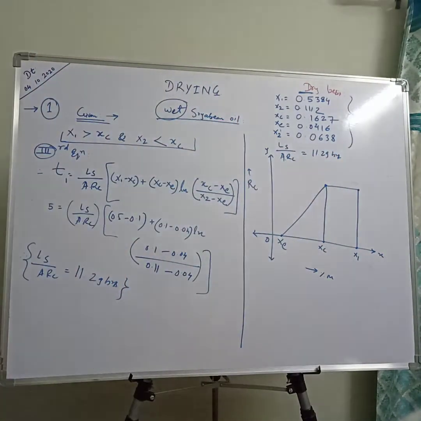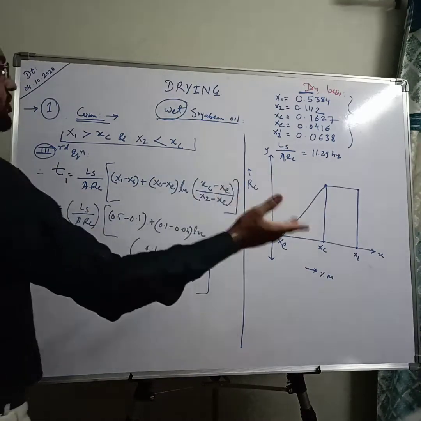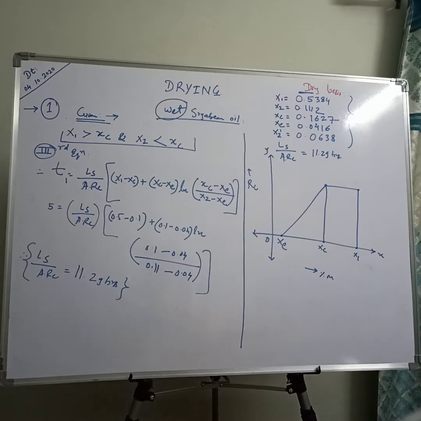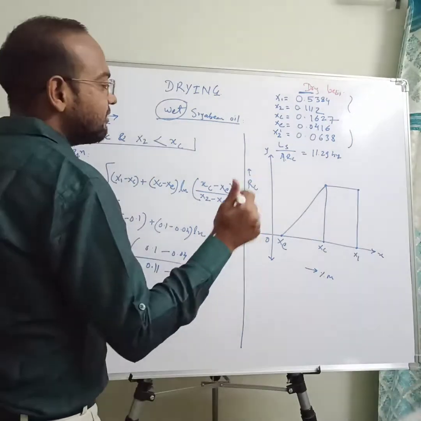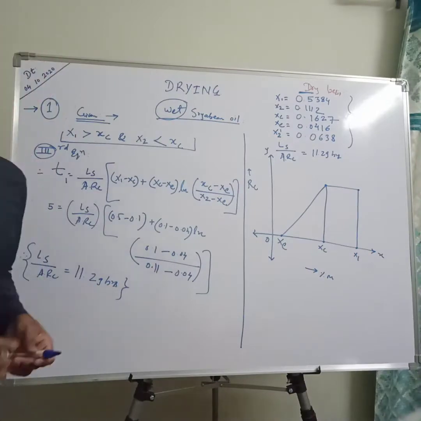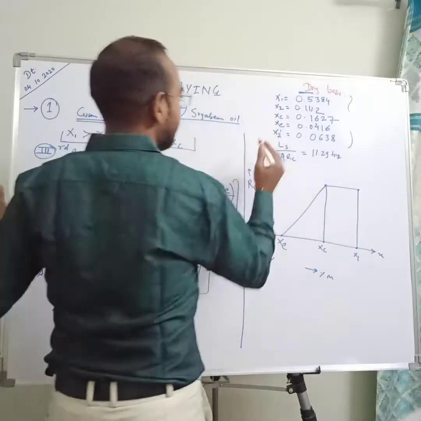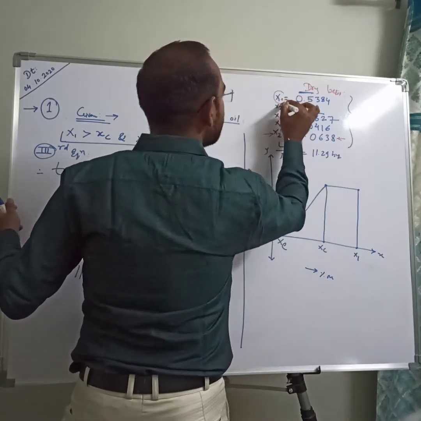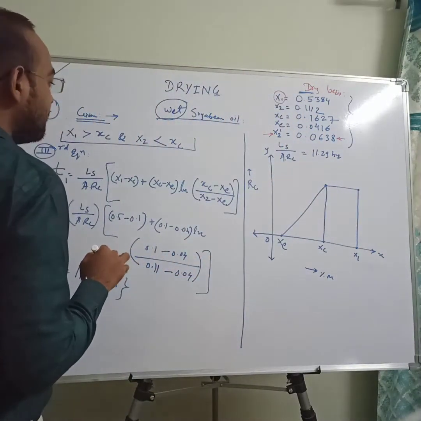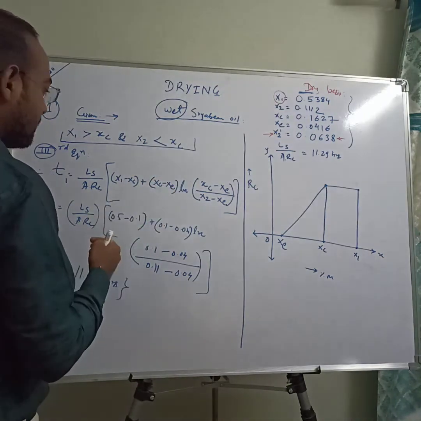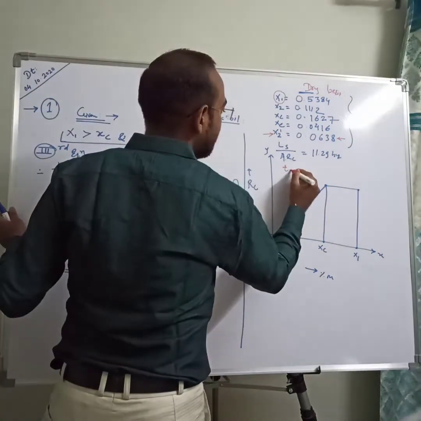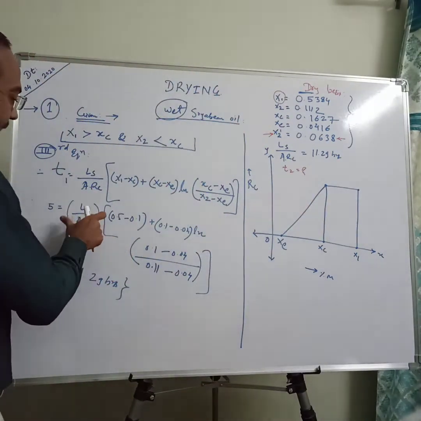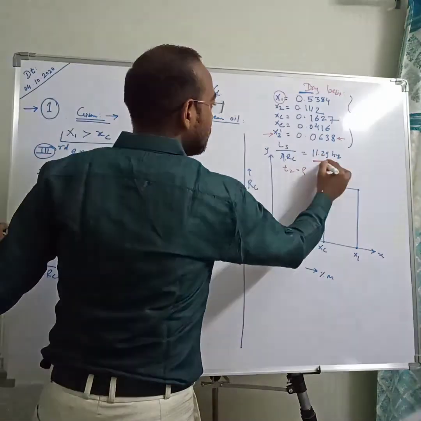So when we move on to the second stage, the initial moisture content is the same, only the varying thing is the final moisture content. This is the only variable, because the drying starts from here again, and we need to find the time t2 for this specific stage of drying, and Ls upon ARC is already found, that is 11.29 hours.